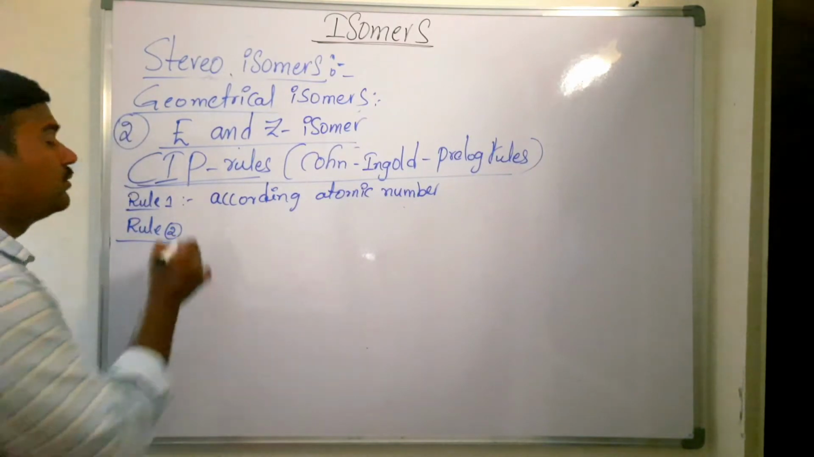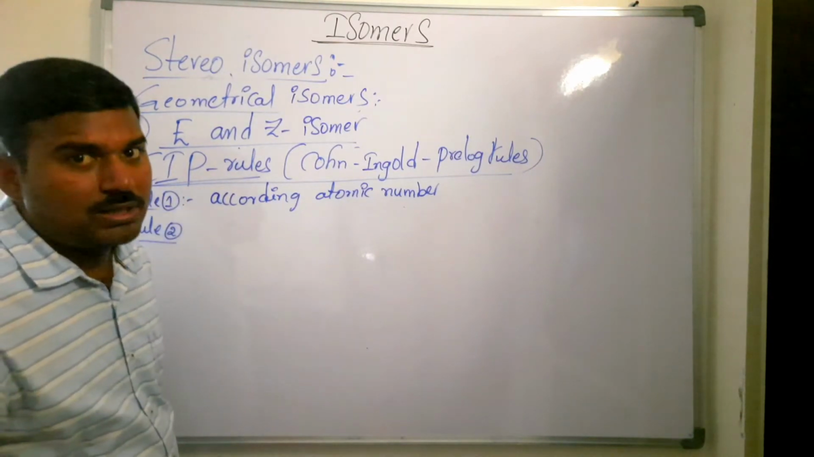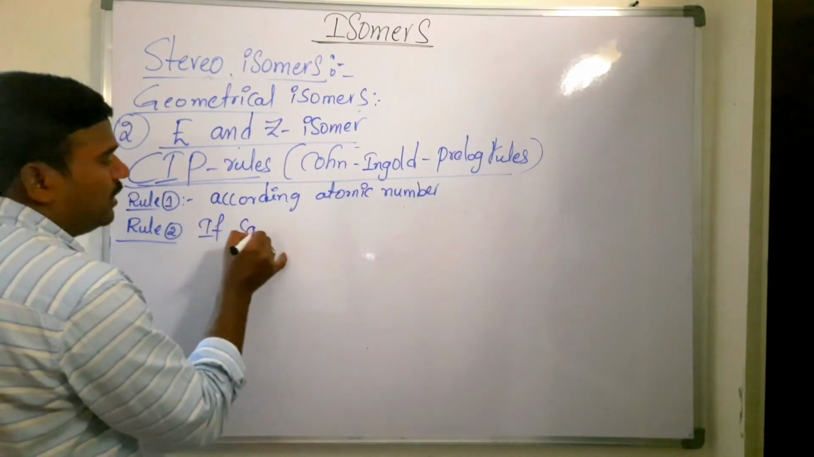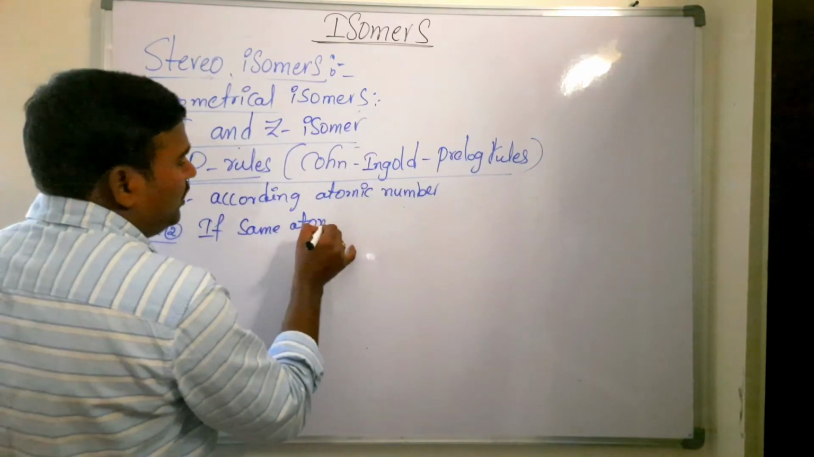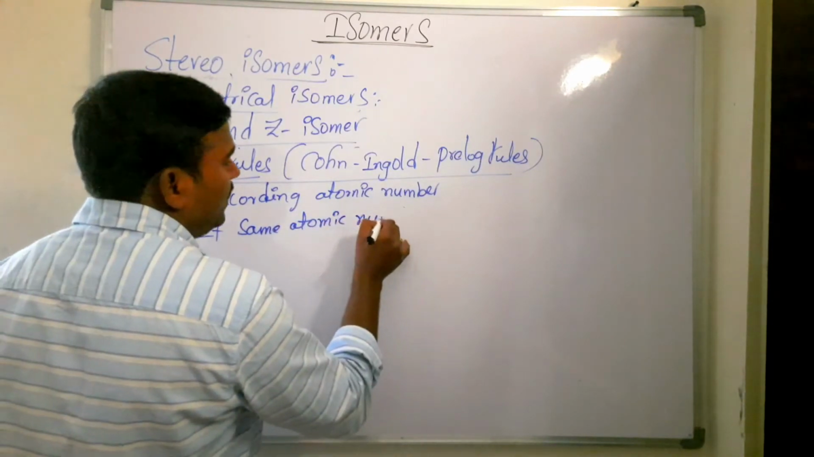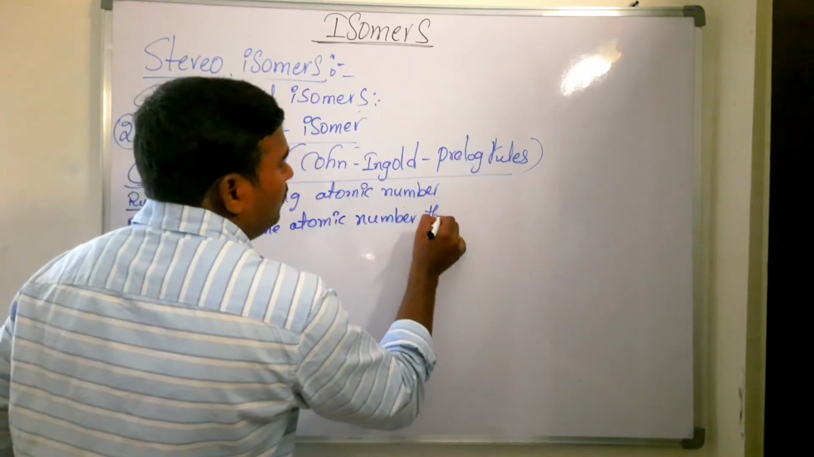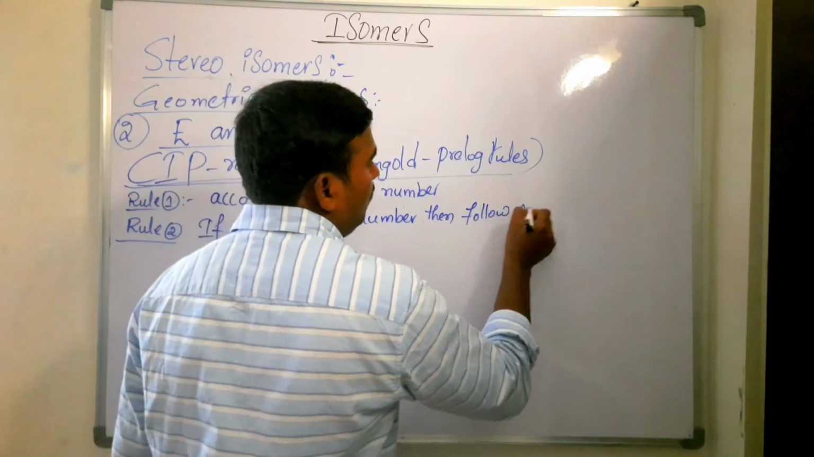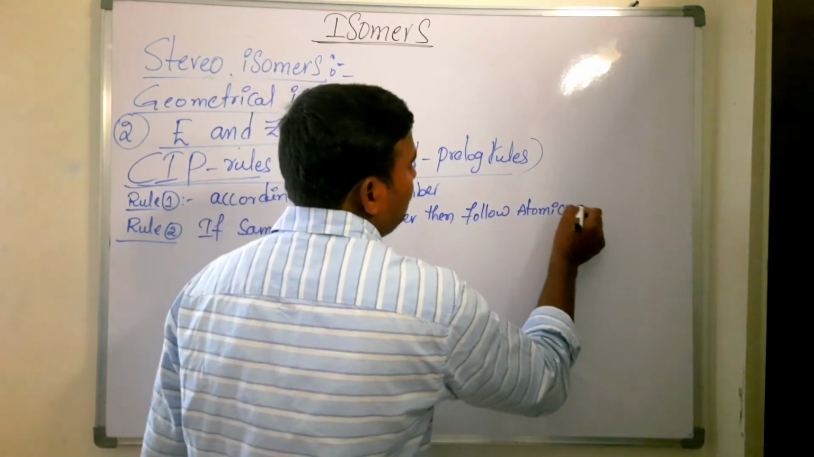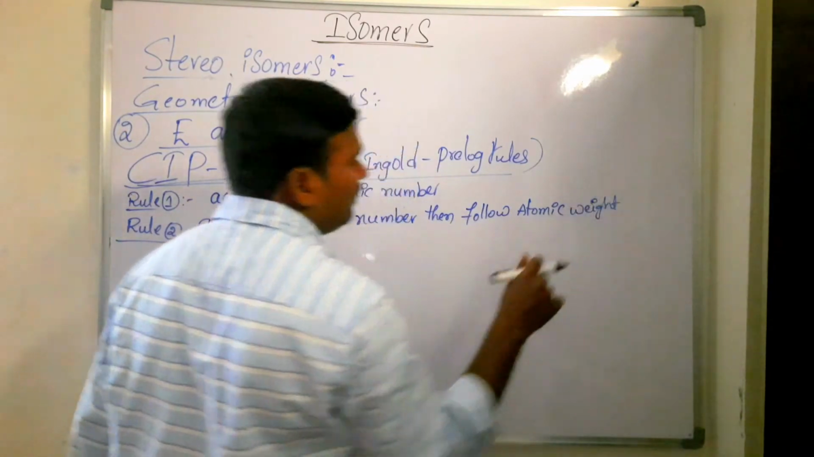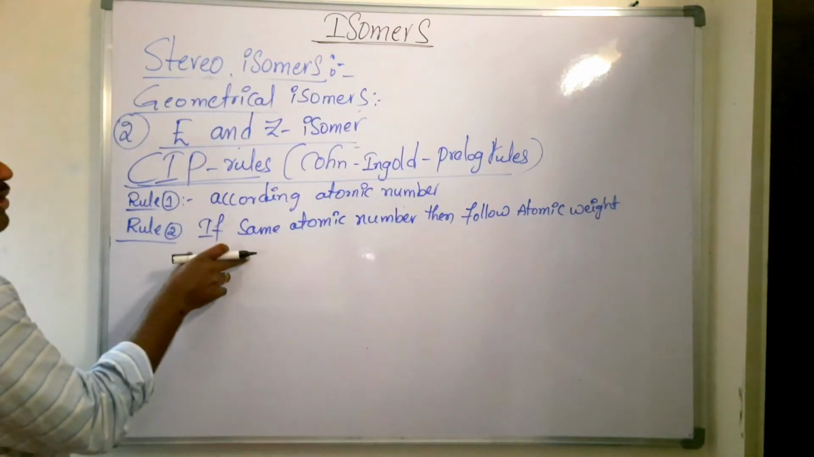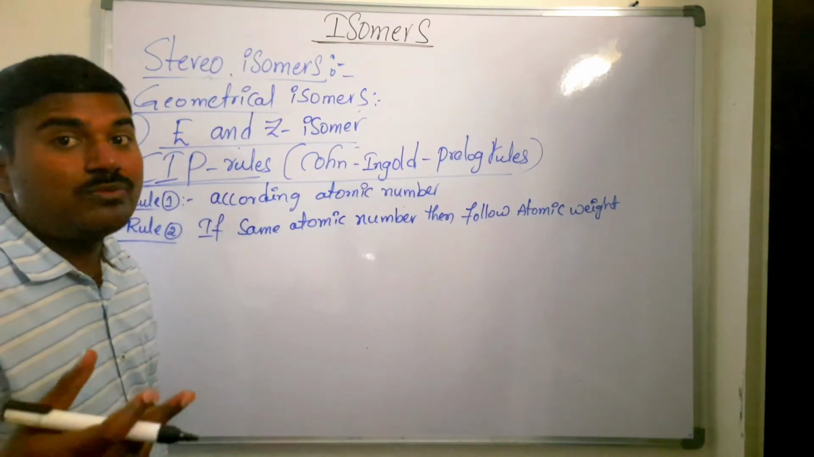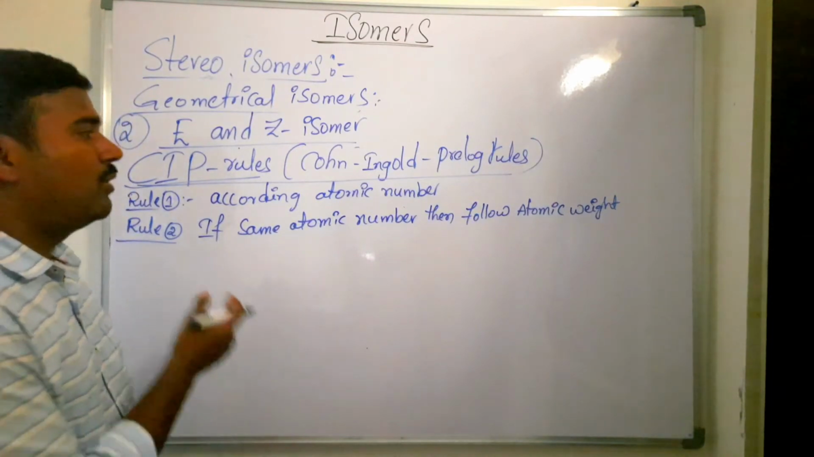Rule 2 is what here? If the same atomic number is there, then we have to follow the atomic weight. Follow atomic weights. That is, which is having more atomic weight, that is given first priority. So if the same atomic number is there, then we have to see the atomic weight. In case of isotopes, we have to follow this second rule.